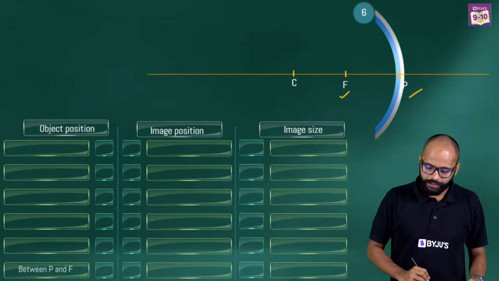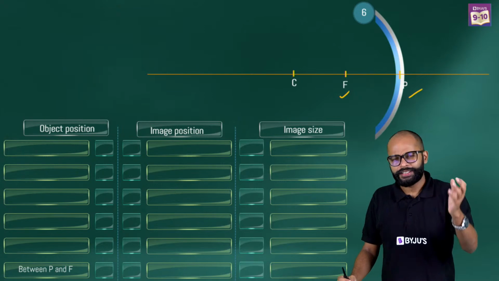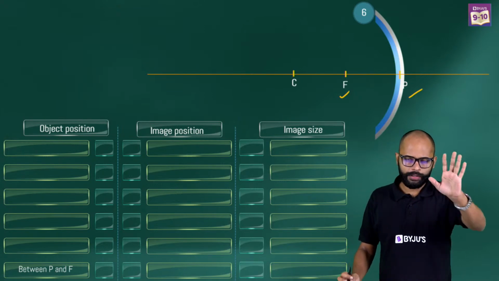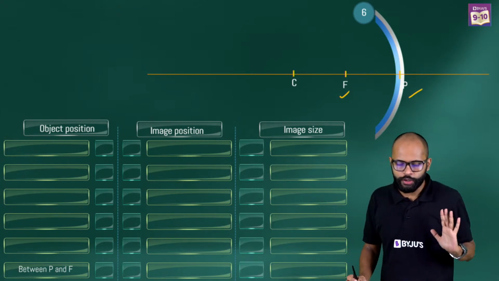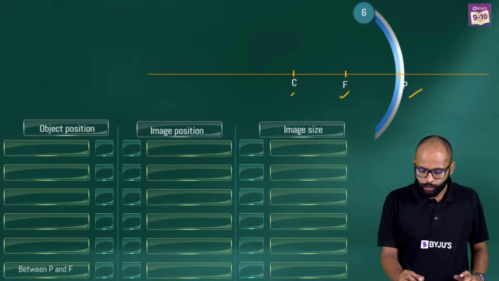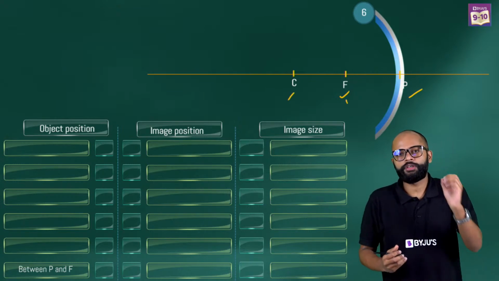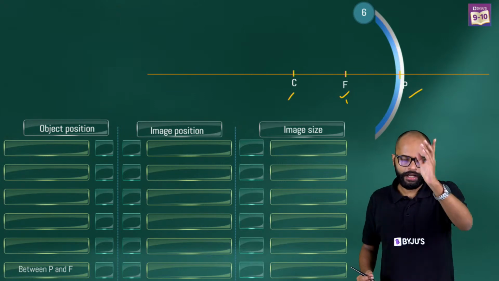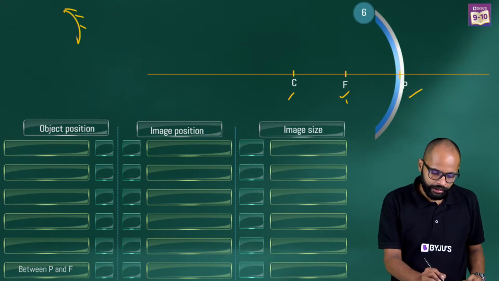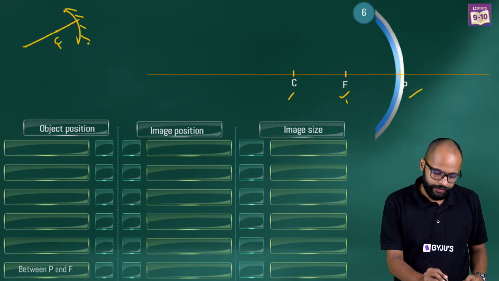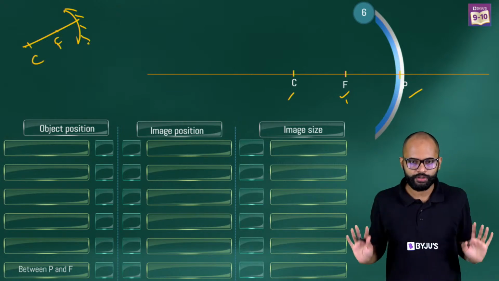Between F and P, call it 6. Just give numbers. The prior knowledge I want you to have is where to put C, where to put F, and where to put P. You should at least know what a concave mirror looks like, with the point F and another point C. This much you should know.